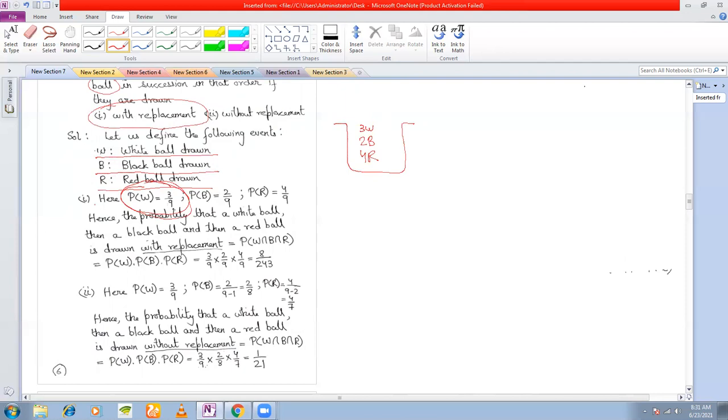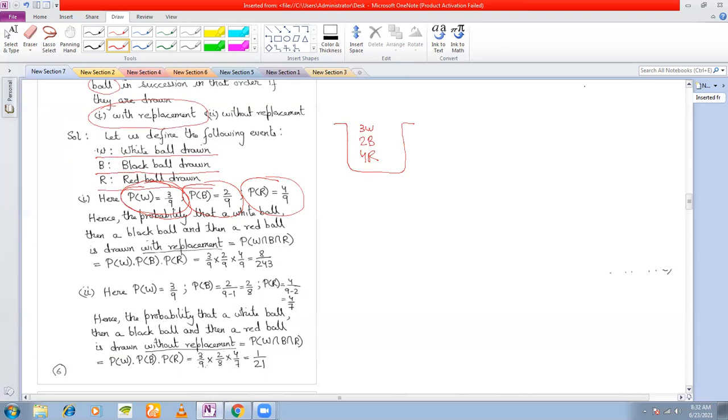Secondly, you are keeping it back once again. That means the number of balls is not changing. Now, what is the probability of picking up a black ball in the second draw? How many black balls? 2 divided by the total number of balls, 9 again, because you're keeping back the ball and the number of balls is not changing. Similarly, if we define the event R as red ball, then the probability of R will be 4 by 9, because there are 4 red balls and the number of balls is not changing.